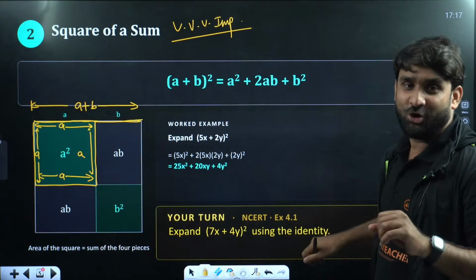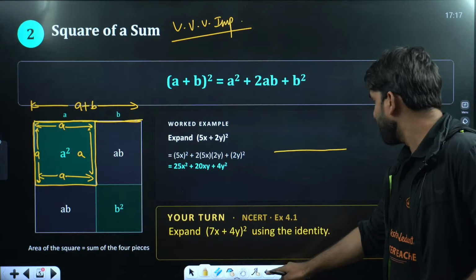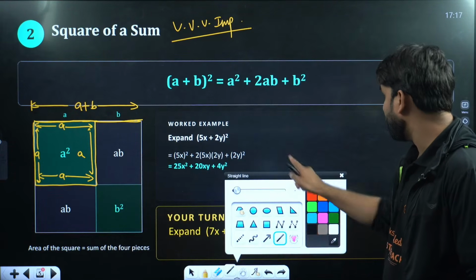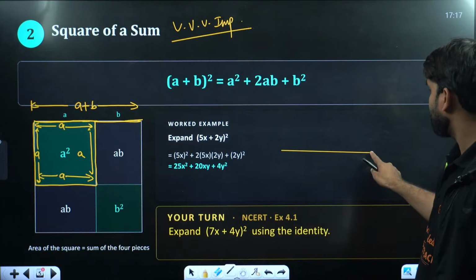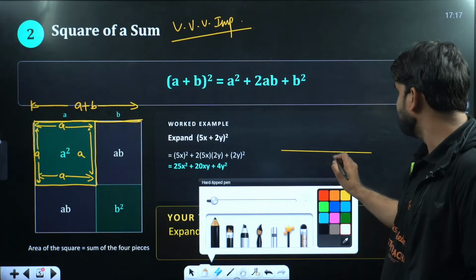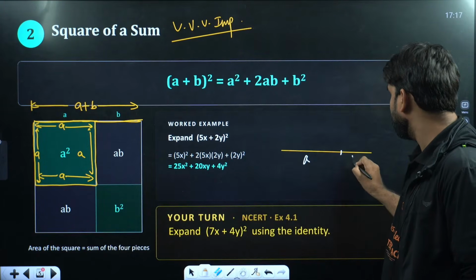So let me give you a short trick. My dear, draw a line. Let me take your line from this. That will be great. This is a line here. Okay. And let's assume this is A and here this is B.